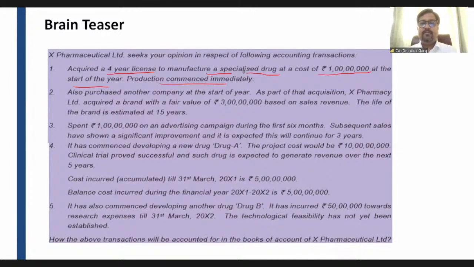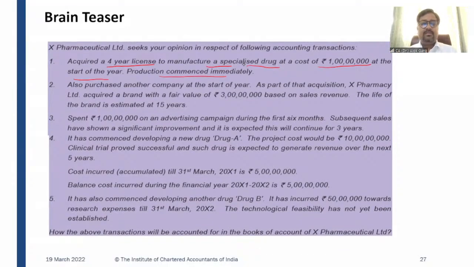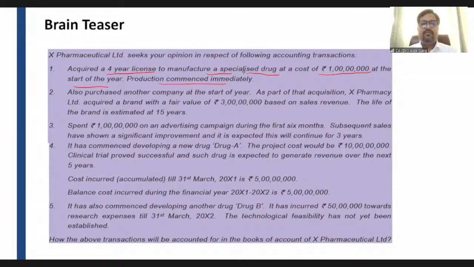Friends, what is the answer of this? So these are the different transactions. Tell me, this company has acquired a license, 4-year license to manufacture a drug. So it is a case of acquisition, right? The company has purchased a license. So whether this license will be capitalized or not capitalized, and it is available for production as well. It is available for use, right? So whether this license will be capitalized or not to be capitalized. What is your answer, friends?